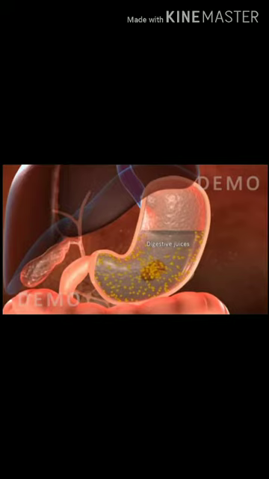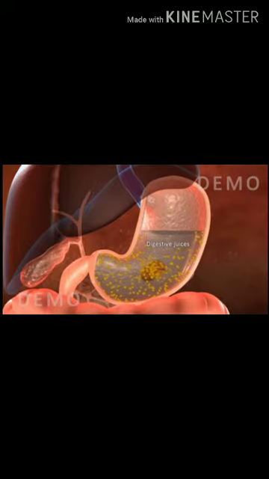Actually, we can say stomach is a place where digestion actually happens. And for digestion, what do we need? हमें किस चीज़ की ज़रूरत है? हमें ज़रूरत है enzymes की. So stomach is a place where we have enzymes. This muscular wall of the stomach actually helps in mixing the food with the digestive juice.